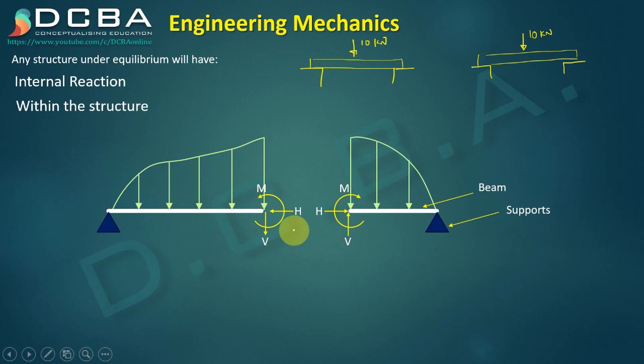So the question is, why can it not resist that load of 10 kilonewton? The answer is that it cannot give the internal reactions required to resist this load of 10 kilonewton. So these internal reactions, they come from the strength of the material itself to resist whatever loading is being put upon it. Okay, and once you write these internal reactions at one point, you need to understand that these two points are not separate points, but they are the same points. We have broken the beam from that place, we have separated the beam from that place, so thus these two points are essentially the same points.